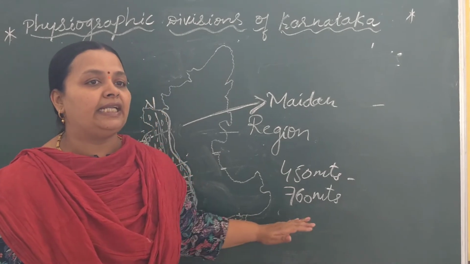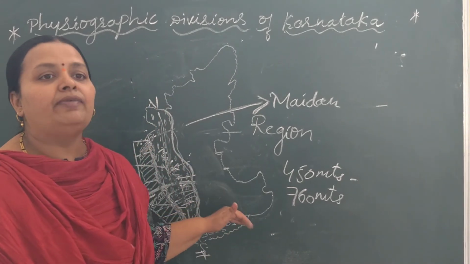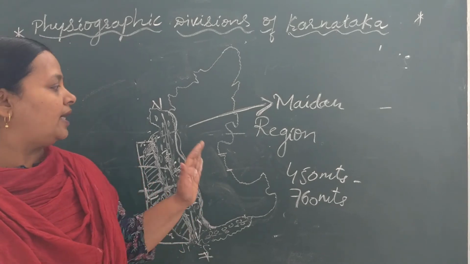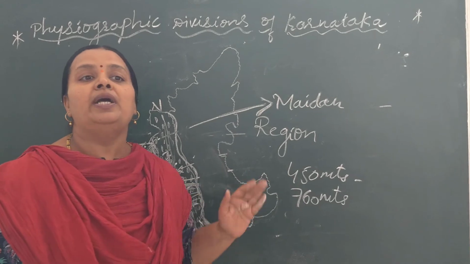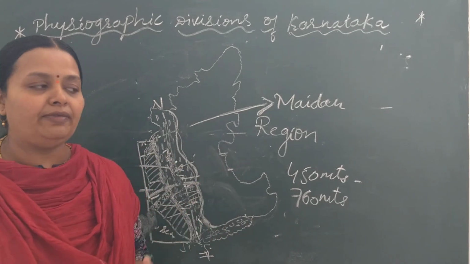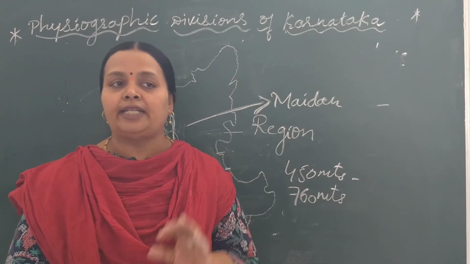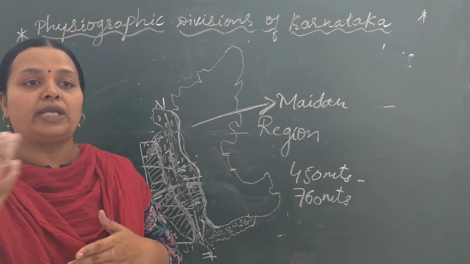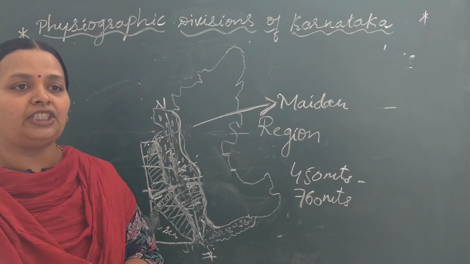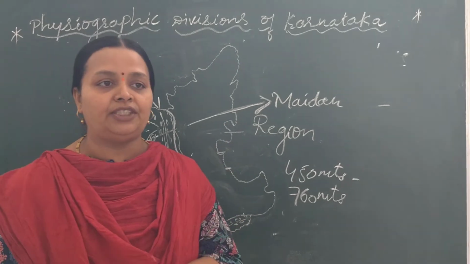Its areas are irrigated by the Krishna River, Tungabhadra and Kaveri River. It has many ridges. I have already explained what ridges are in part 1 of this chapter.